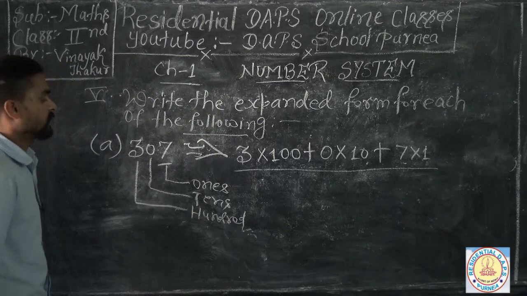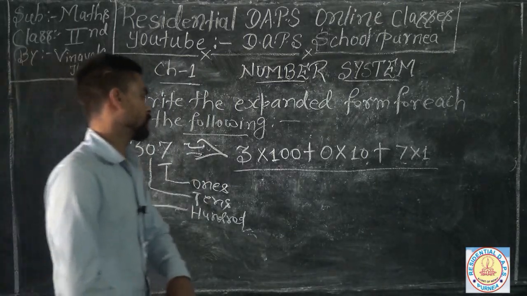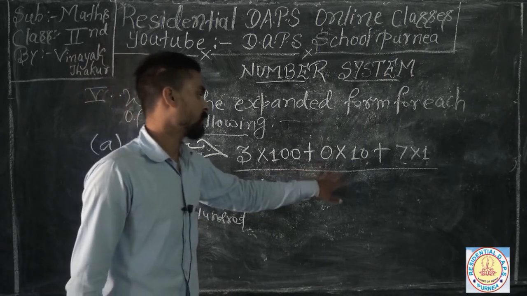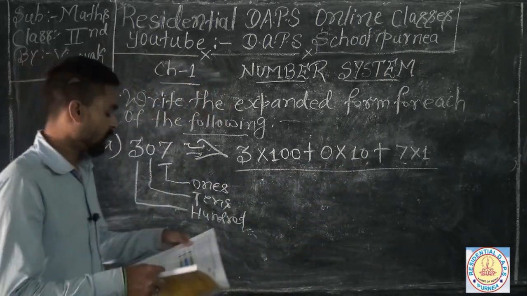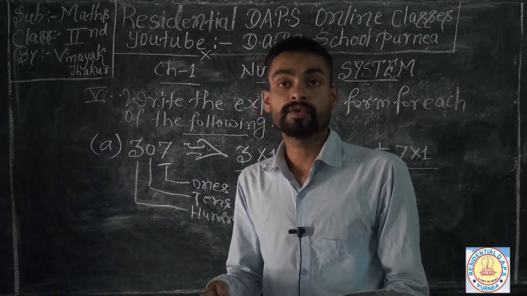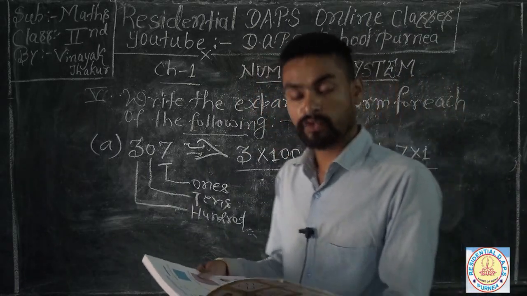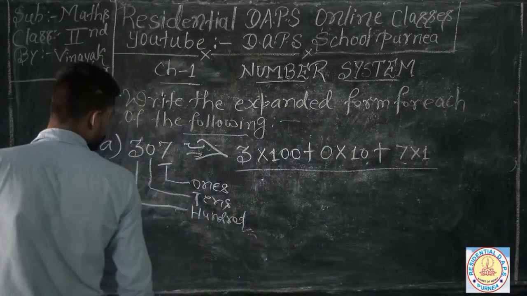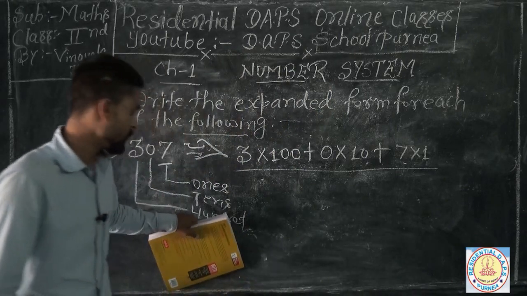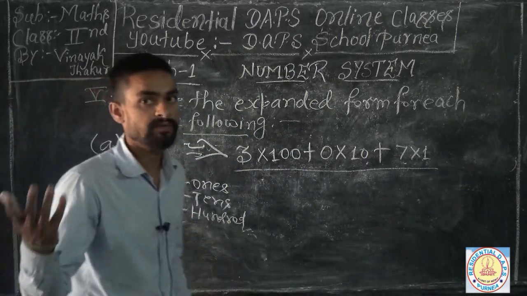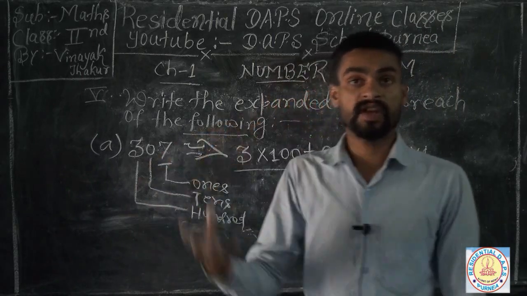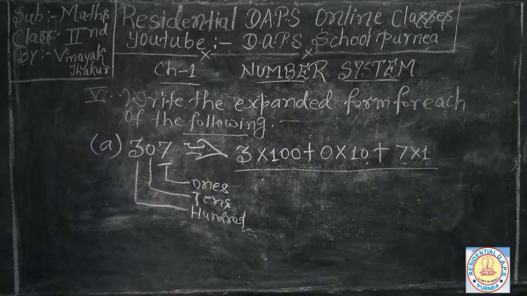So here we have solved our expanded form very easily, and you should solve your next 2 questions, and I am going for your question number 6. Just in this way you can find out the place value of any digit, very big or small, no matter.